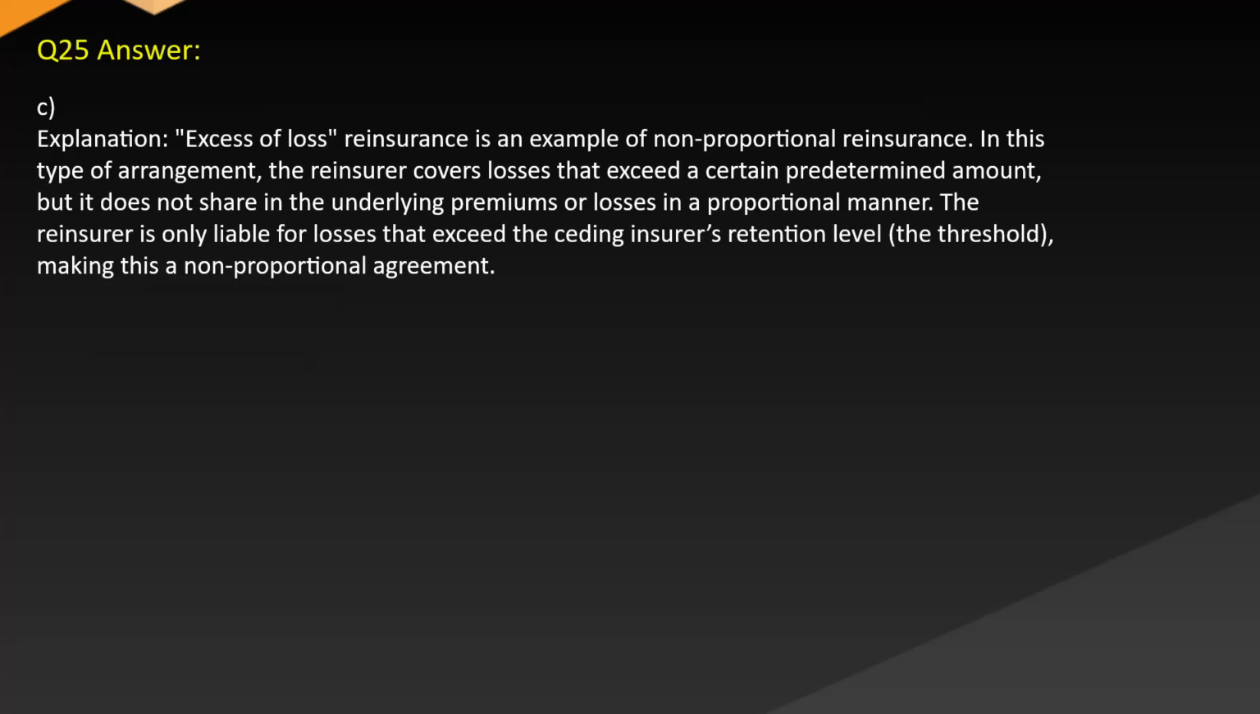Answer C. Explanation. Excess of loss reinsurance is an example of non-proportional reinsurance. In this type of arrangement, the reinsurer covers losses that exceed a certain predetermined amount, but it does not share in the underlying premiums or losses in a proportional manner. The reinsurer is only liable for losses that exceed the ceding insurer's retention level, the threshold making this a non-proportional agreement.